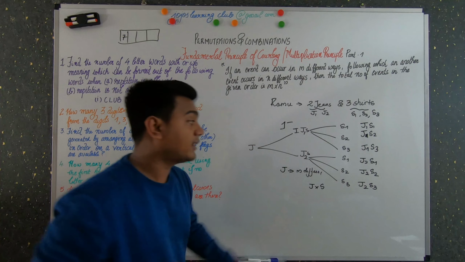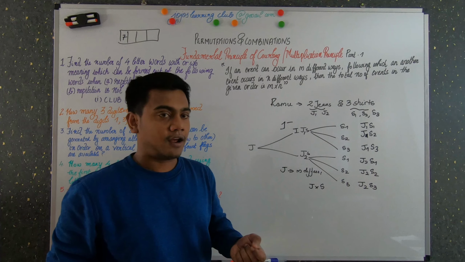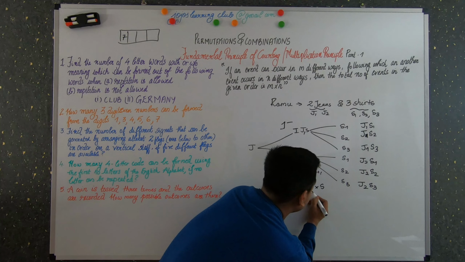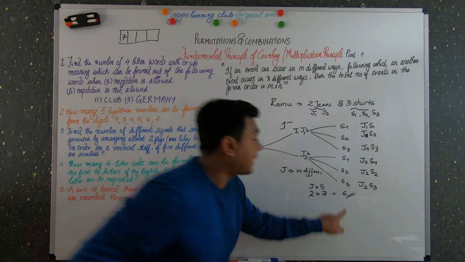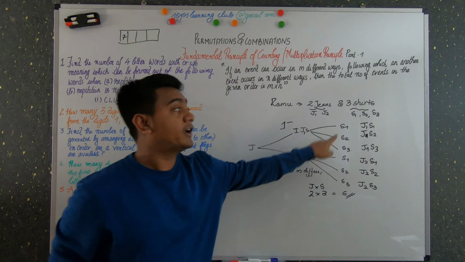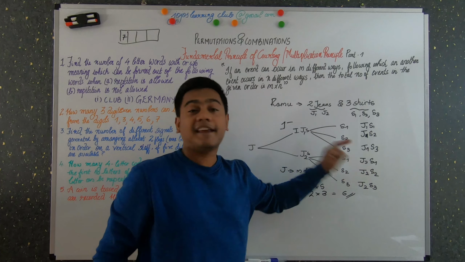These are the different possibilities where repetition is not allowed. He has 2 pairs of jeans and 3 shirts, so the total possibilities of arrangement is 6. When you draw the figure, you also get 1, 2, 3, 4, 5, 6.